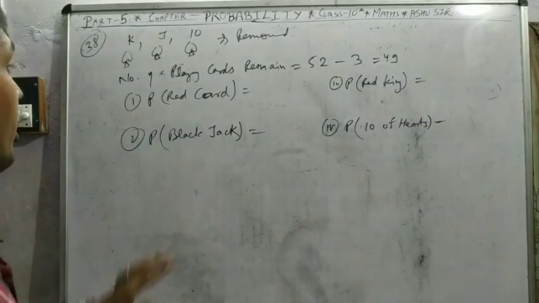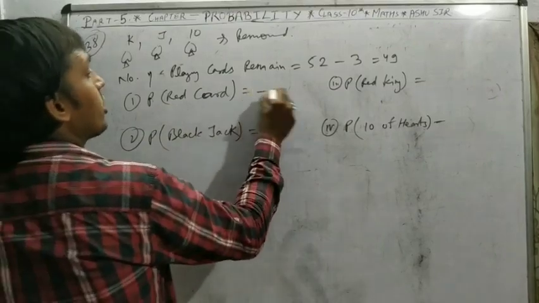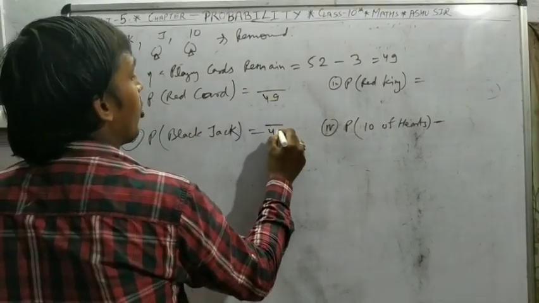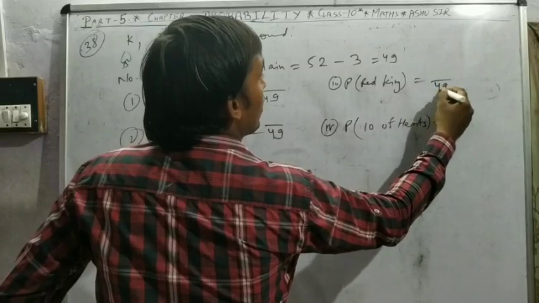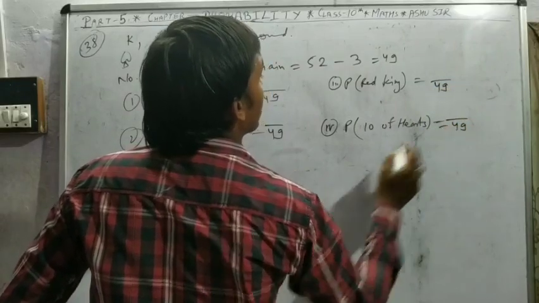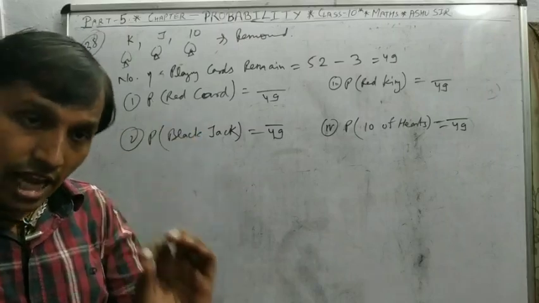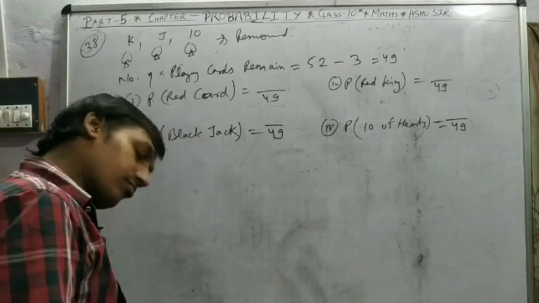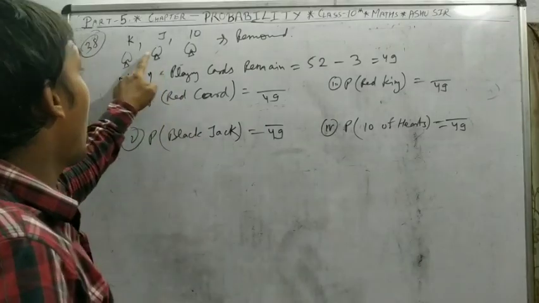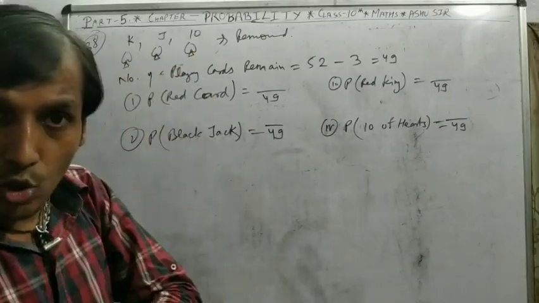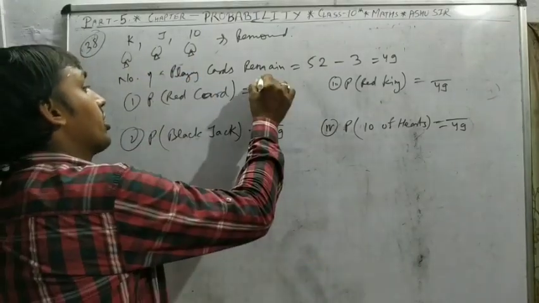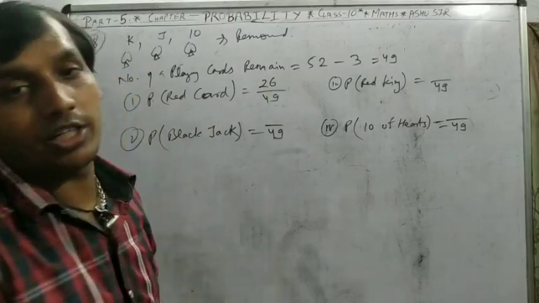So, red card. Total number of cards is 49 for all, because only 49 cards are remaining in the pack. How many red cards? 26. Was any red card removed? You know, spades are black in color. Means no red cards are removed. That is 26 by 49.